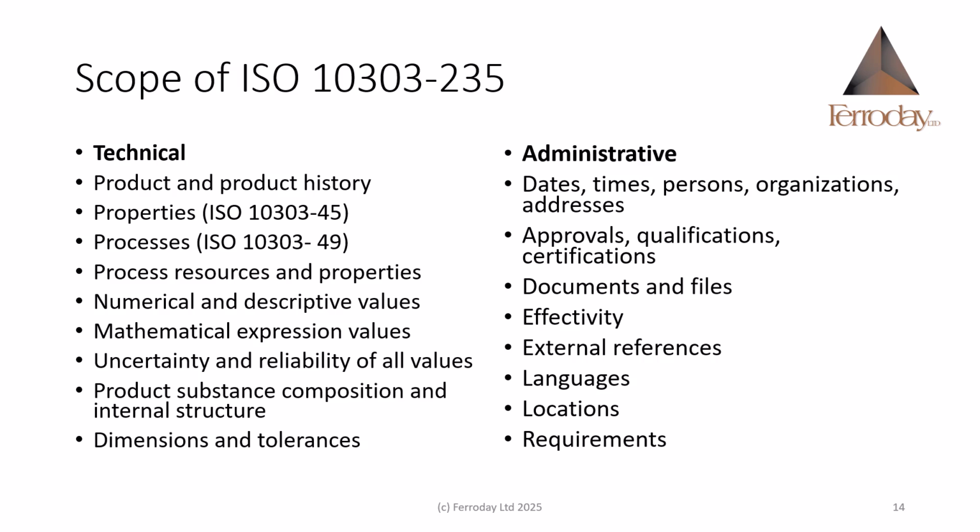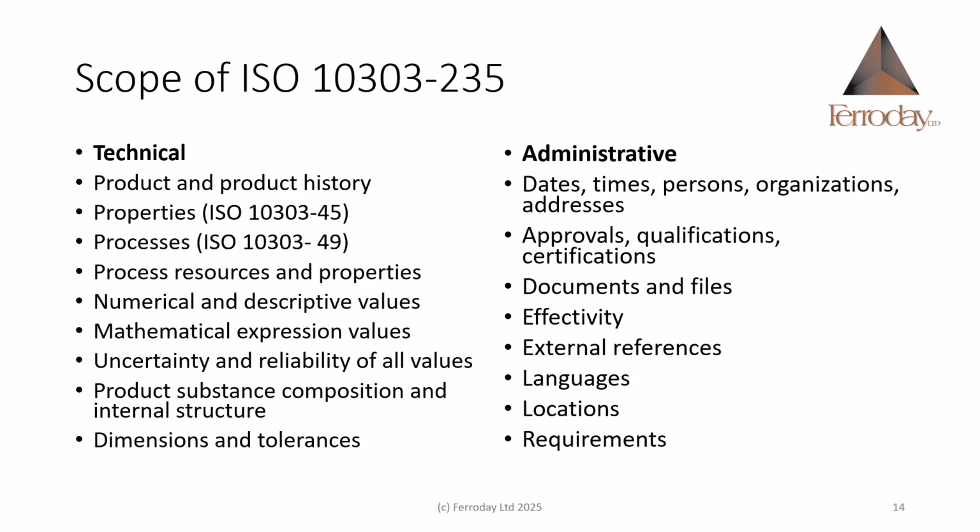Among the technical concepts we find product and product history, properties, processes, process resources and properties, numerical and descriptive values, mathematical expression values, uncertainty and reliability of all values, product substance composition and internal structure, dimensions and tolerances.